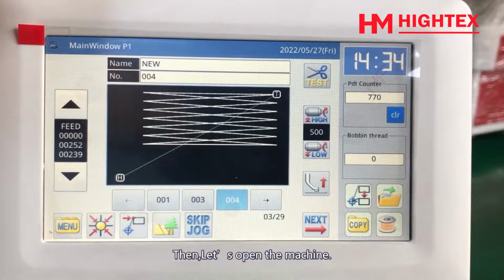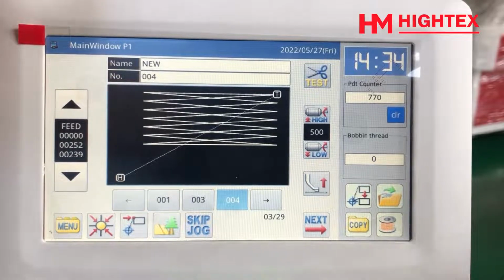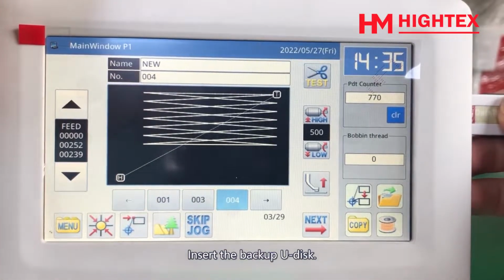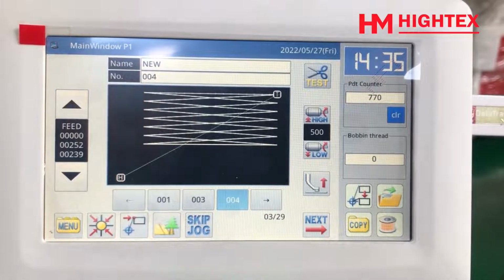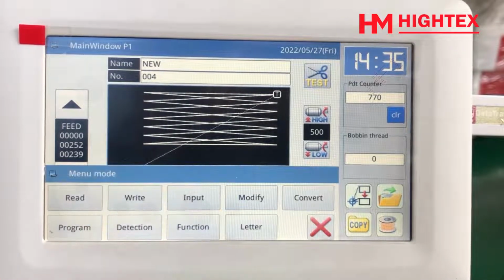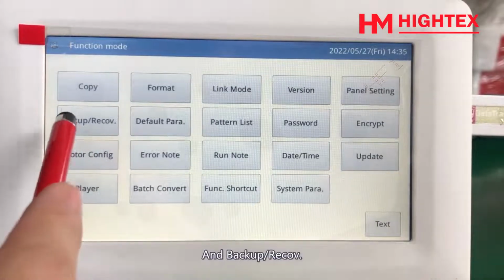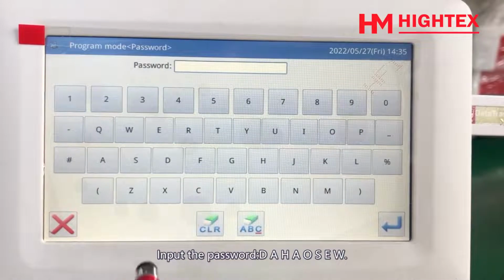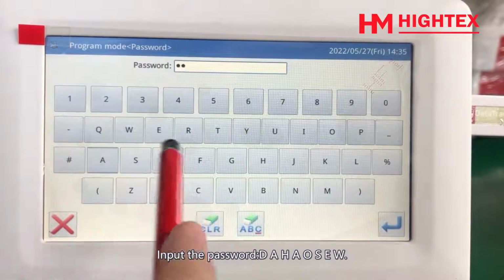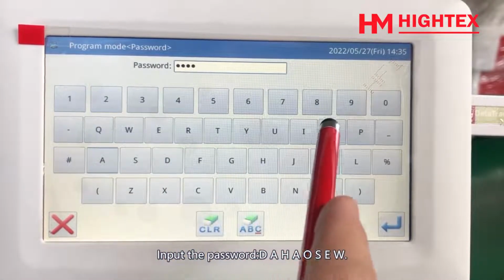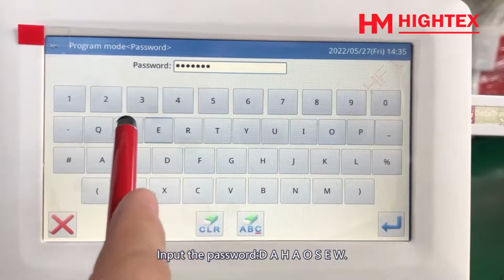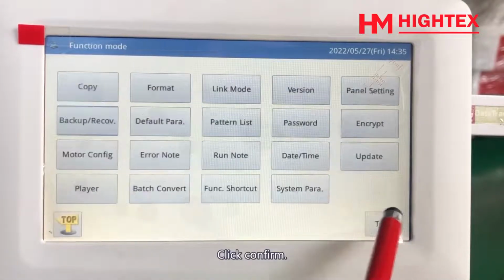Then, let's open the machine. Insert the backup udisk. Click Menu, Function, and Backup/Recover. Input the password DAHAOSEW. Click Confirm.